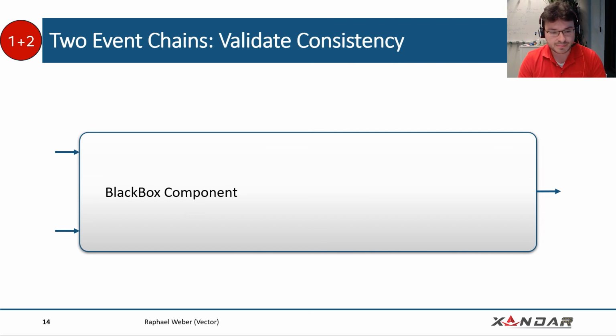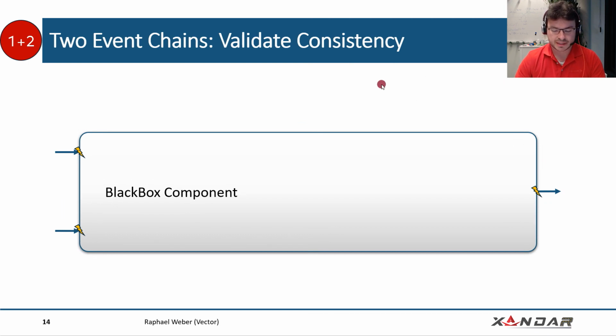If we have a black box component which has 2 inputs, the upper and the lower, and one output, where do we actually see some events here? We can see events on the inputs and on the output.